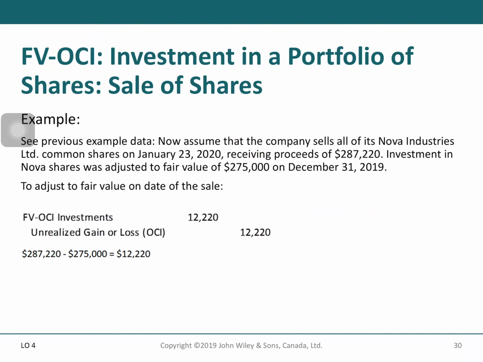Now assume that the company sells all of its Nova Industries common shares on January 23rd, 2020, receiving proceeds of 287,220. Investment in Nova shares was adjusted to fair value of 275,000 on December 31st, 2019. So the company wants to sell Nova Industries shares.